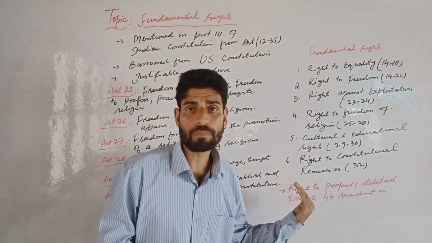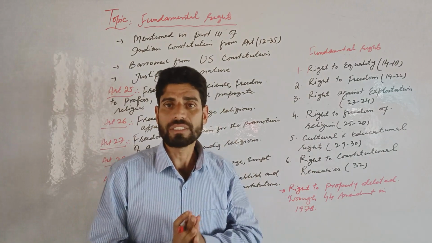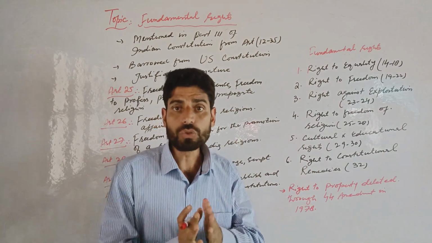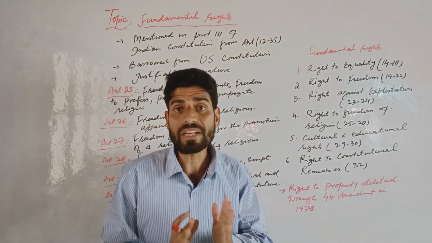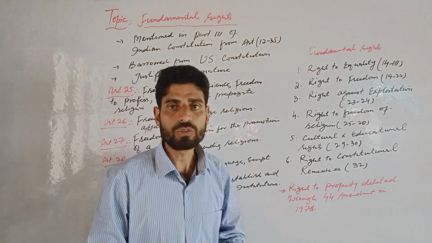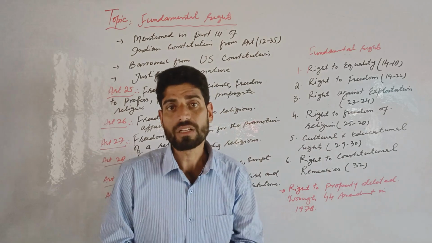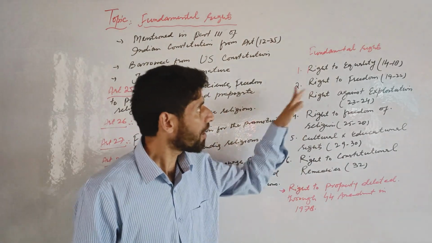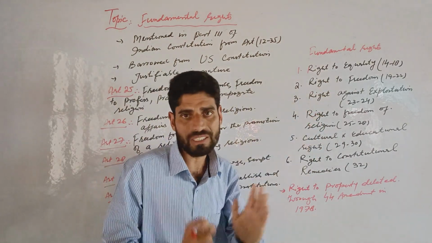But in 1978, due to the 44th Constitutional Amendment Act, the right to property was deleted from the list of fundamental rights. Now we have only 6 fundamental rights. In my earlier videos, we have already discussed the first, second, and third fundamental rights.